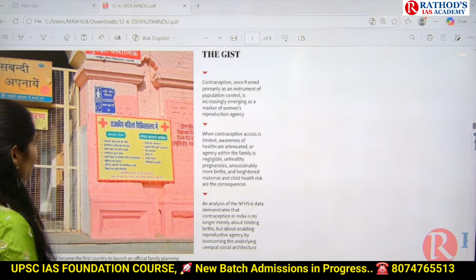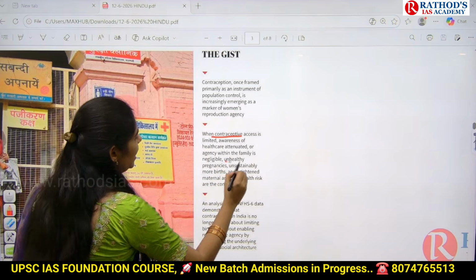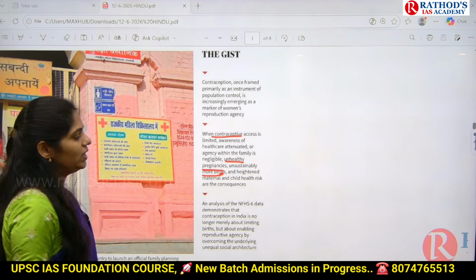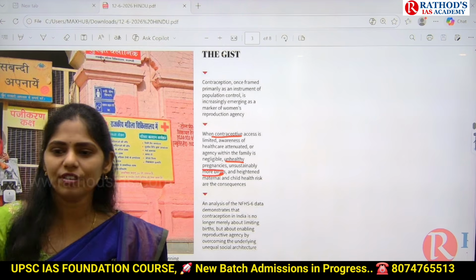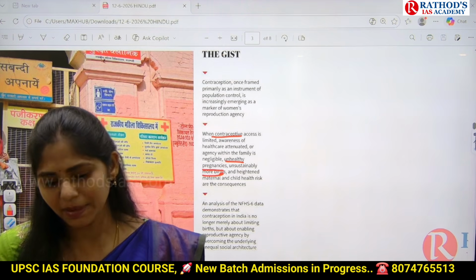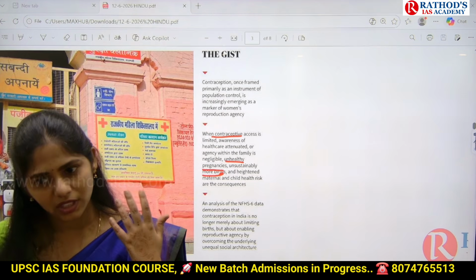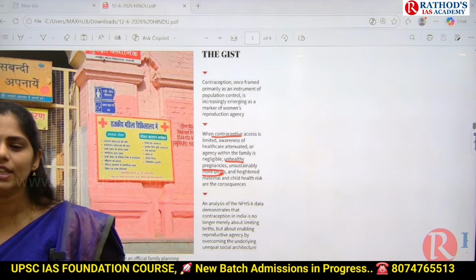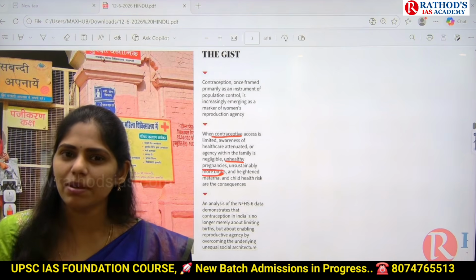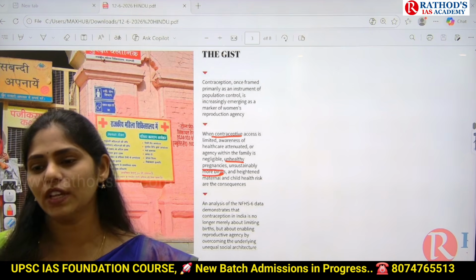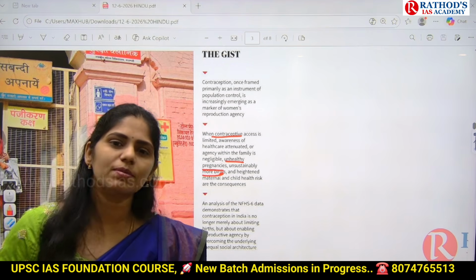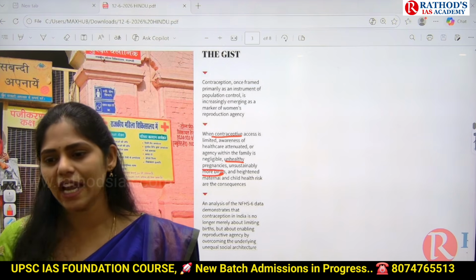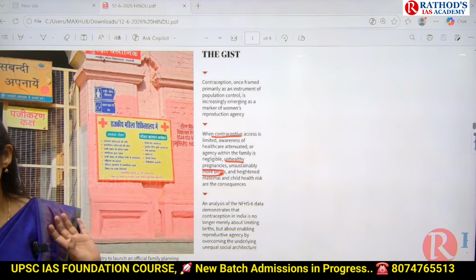At that time, because of lack of contraceptive measures, unhealthy pregnancies were very high and there were unsustainably more births. And even if they wanted to end their pregnancy, or did not want to have such pregnancies, obviously they did not have proper, secure health care at that time. Because of this, MMR and child death rate were very high. But whenever contraceptive availability increased, obviously MMR decreased and reproductive agency improved. That is what is said in this article.